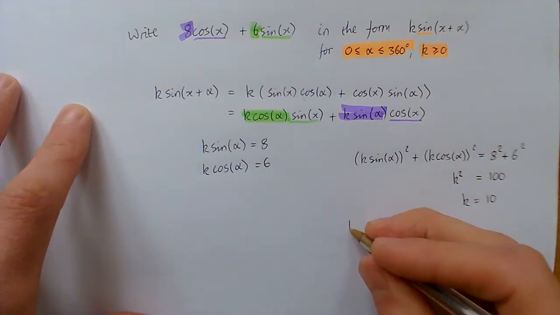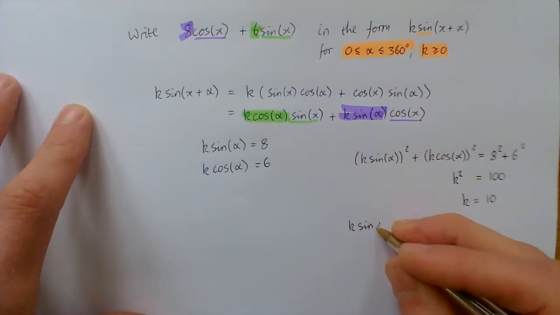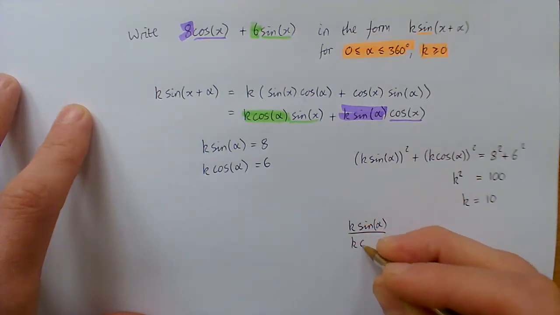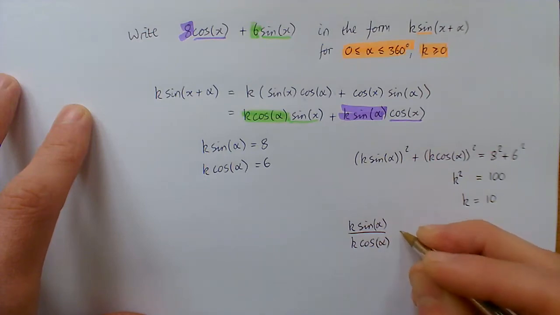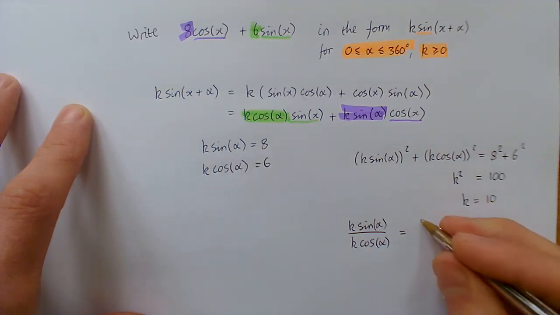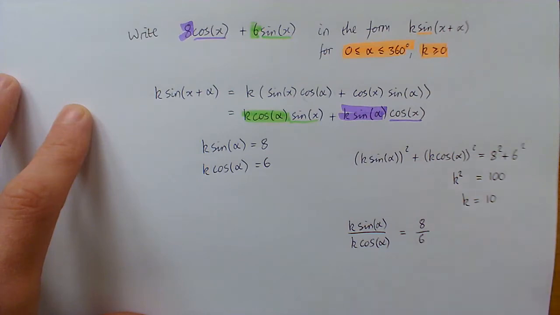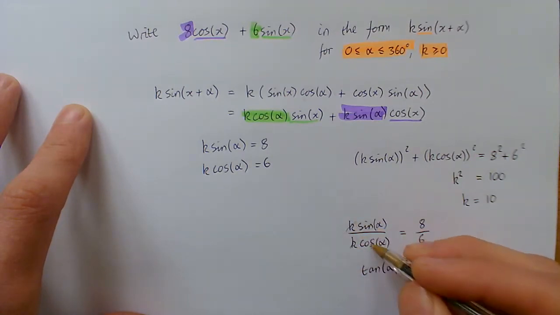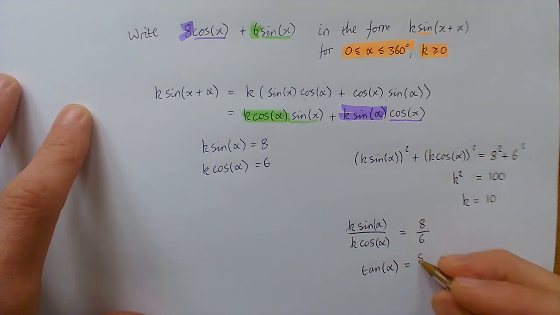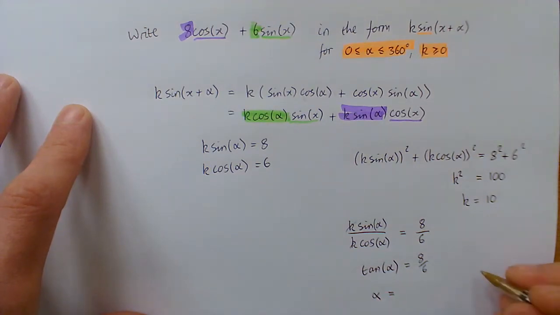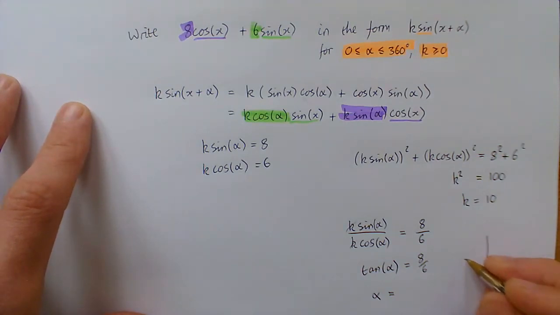Second part, we're trying to find alpha, so we do k sine of alpha over k cos of alpha. Well, what does that look like? Well, k sine alpha is 8, k cos alpha is 6, and so we can simplify that to tan alpha, because our k's cancel out and sine over cos is tan, and we get 8 over 6. Once we're there, we're on to a good thing, because we can now find what alpha is. Now, I shouldn't really have written alpha there, I should have written the relative acute angle, but you'll see why I didn't in a second.